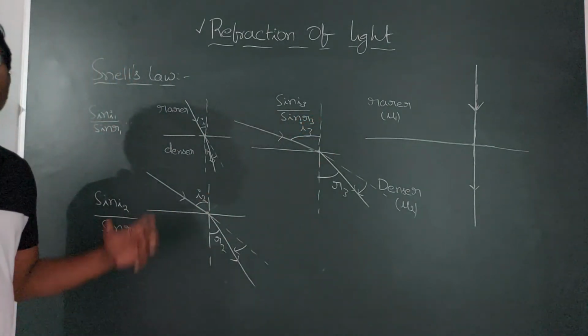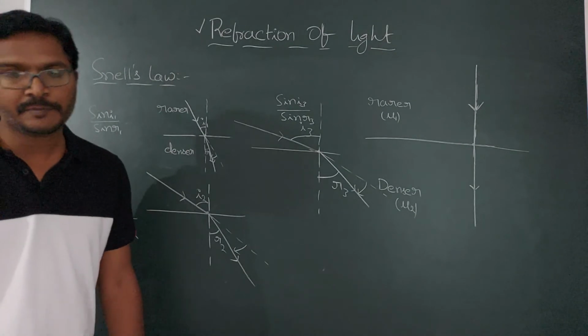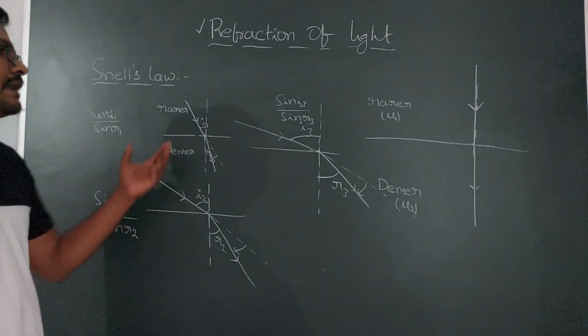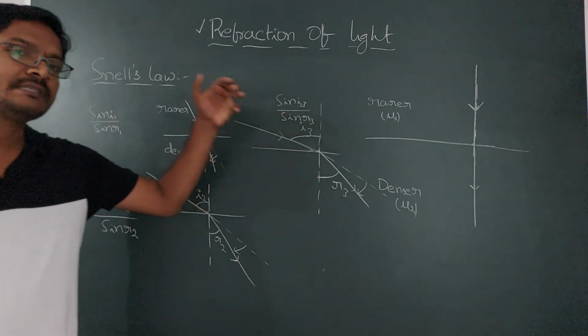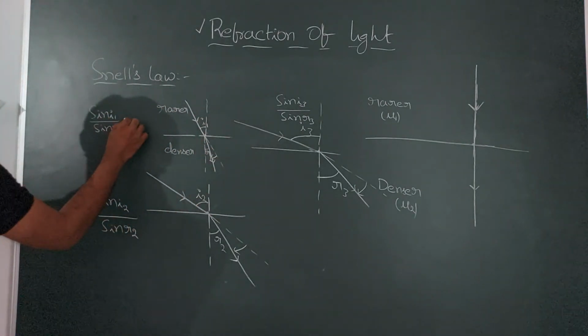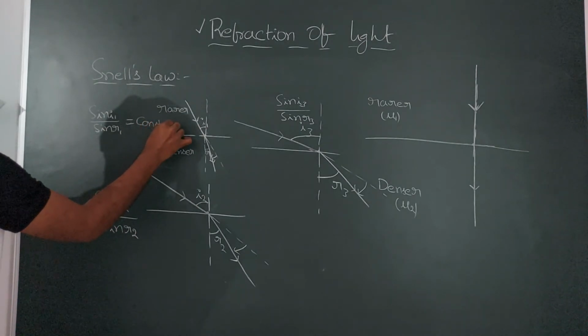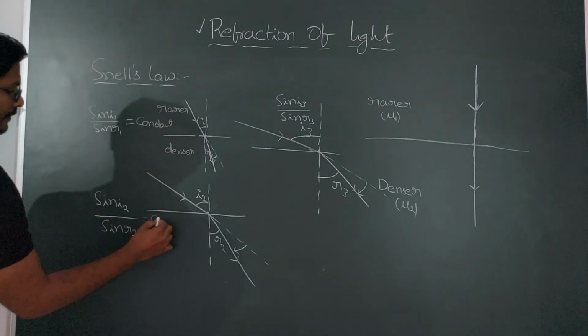But this ratio is always a constant, whatever the angle of incidence and whatever the angle of refraction. The ratio of the sine of the angle of incidence to the sine of the angle of refraction is constant. So whatever ratio you get here, you will get the same value here.